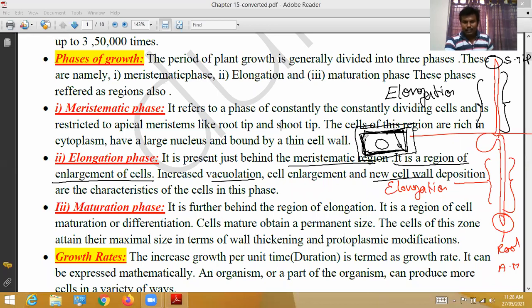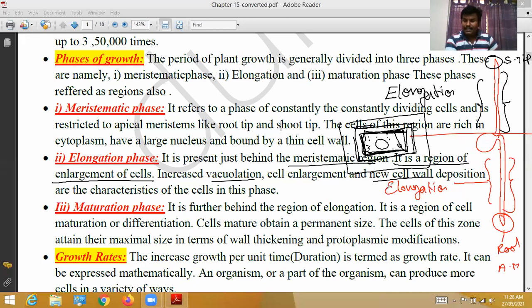Cytoplasm is common, the large nucleus is common, and being covered by a thin wall is common. The thin wall turns secondary and again a new wall is formed. This is a continuous process, called the elongation phase. This process continues as long as the plant survives on our planet: meristematic phase, elongation phase, and maturation phase continuously happen.